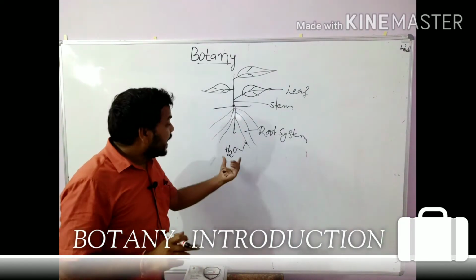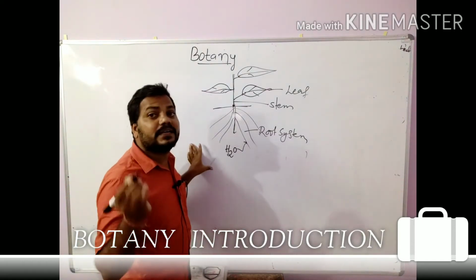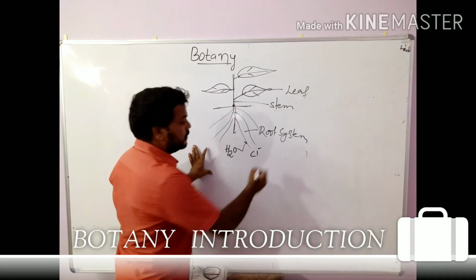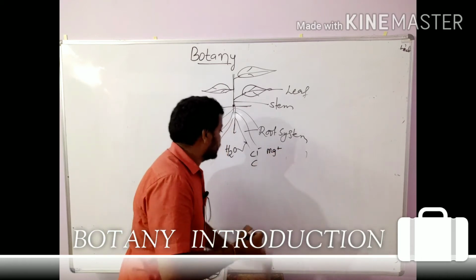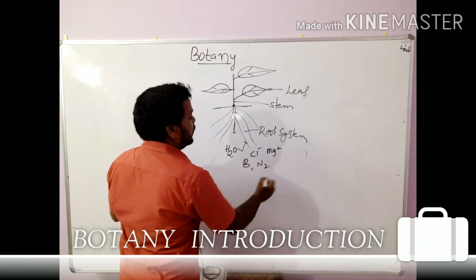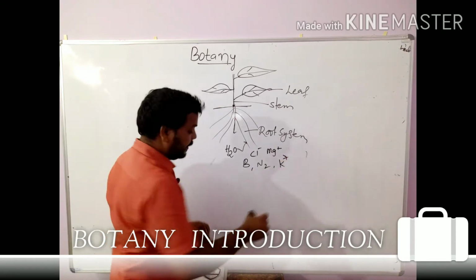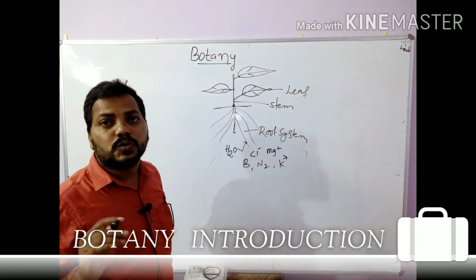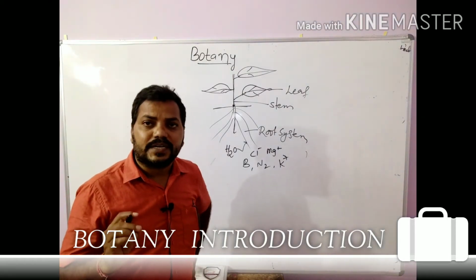Along with the water in the soil, different elements such as chlorine, magnesium, carbon, boron, nitrogen and potassium are present. These elements are also called nutrients.